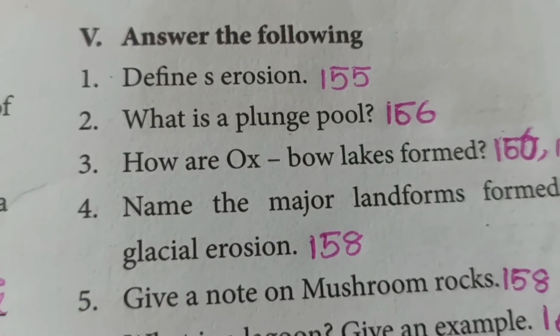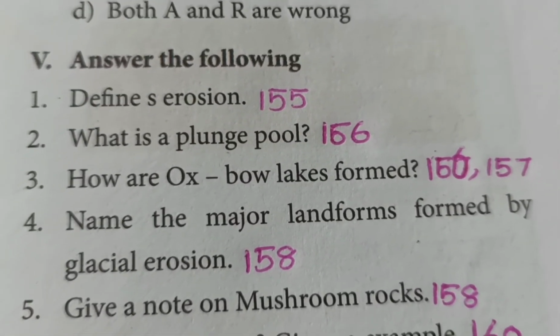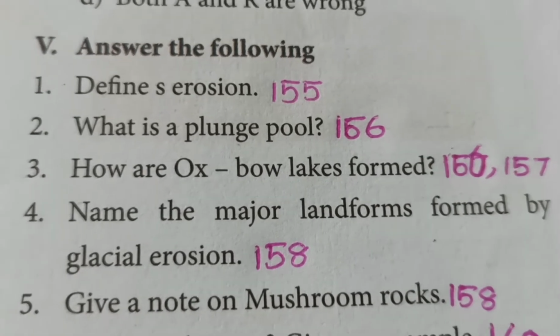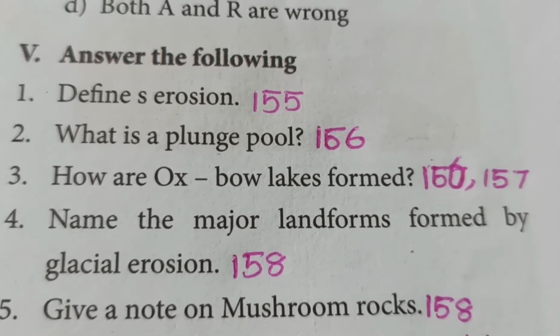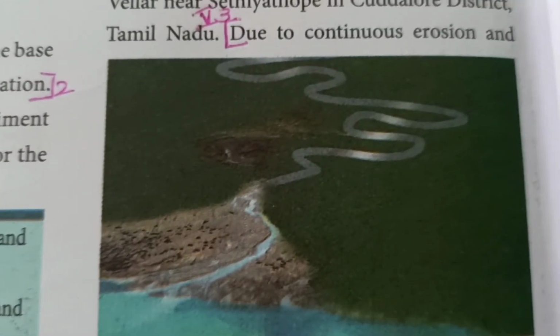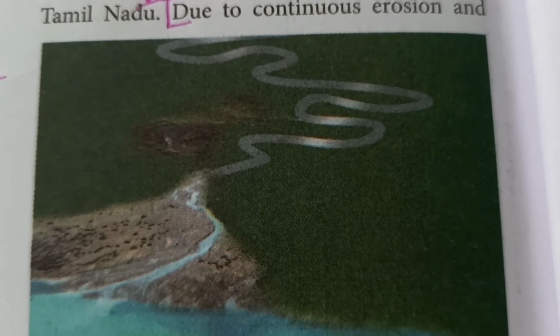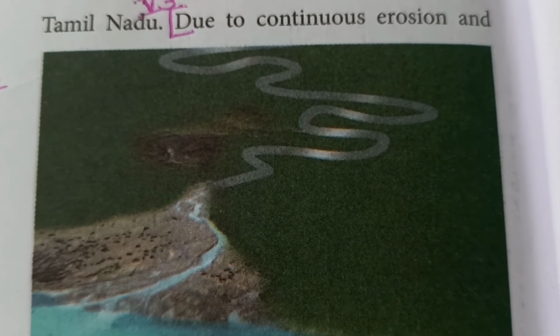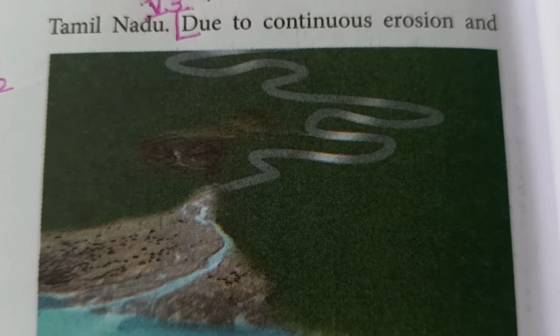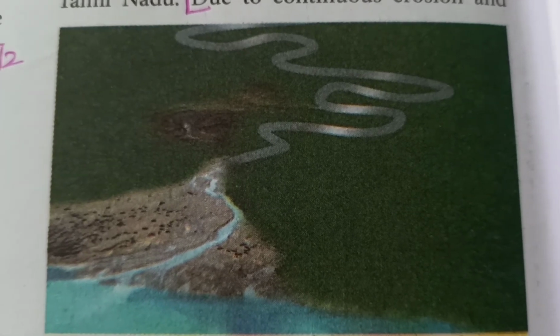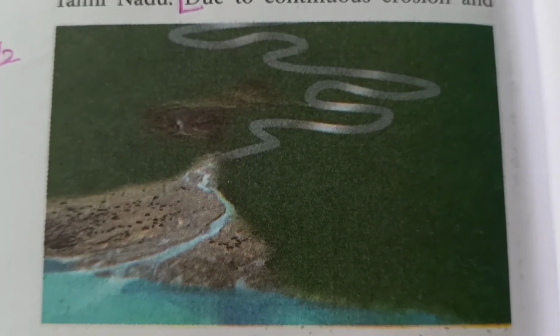Next question, how are oxbow lakes formed? The answer is in page number 156, continued in page number 157. You can see, first you see the image, you can see the rivers like in turns and twists, and this is the reason what causes the oxbow lake.